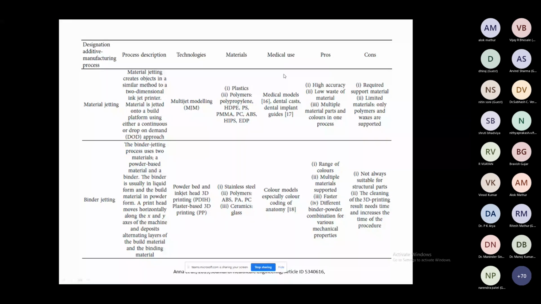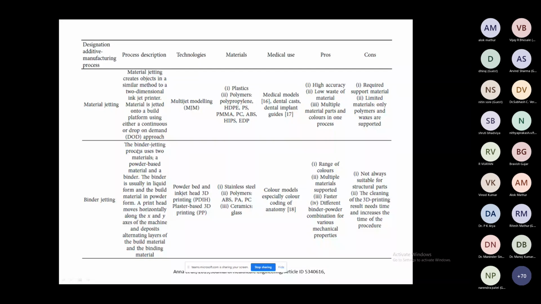For medical use, there are medical models, dental casts, dental implants, and guides; they are already running. The advantages are high accuracy, low waste of material, multiple-material parts, and color in one process. Of course, there are some disadvantages of this process. It requires support materials, and the materials are limited; only polymers and wax are supported.